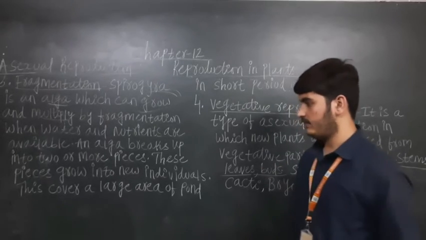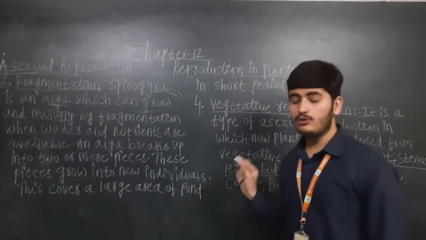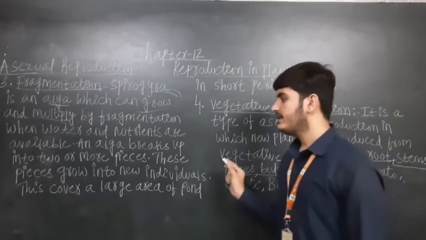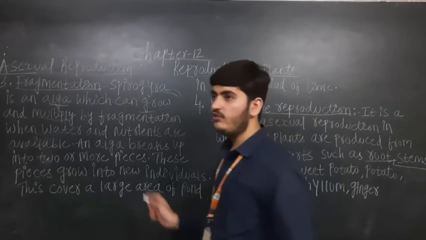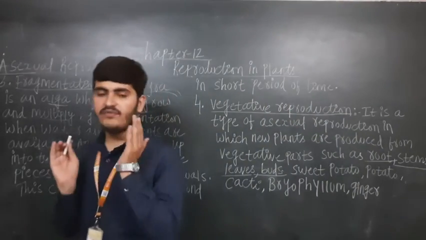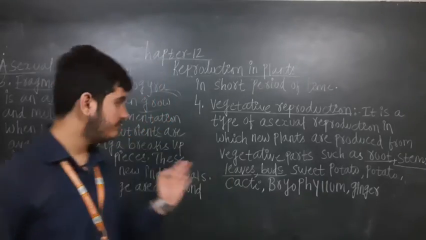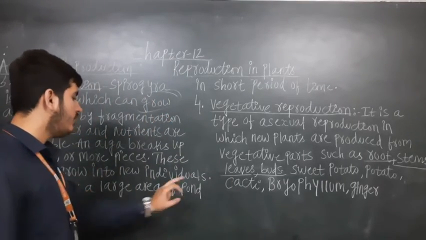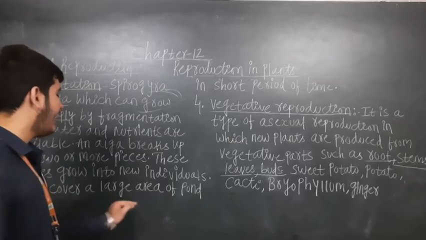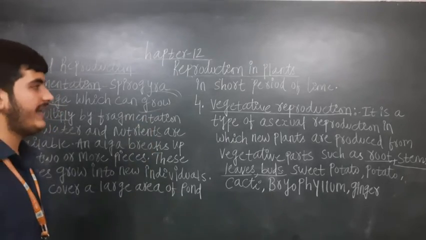The alga breaks up into two or more pieces. These pieces grow into new individuals. This covers a large area of a pond in a short period of time.